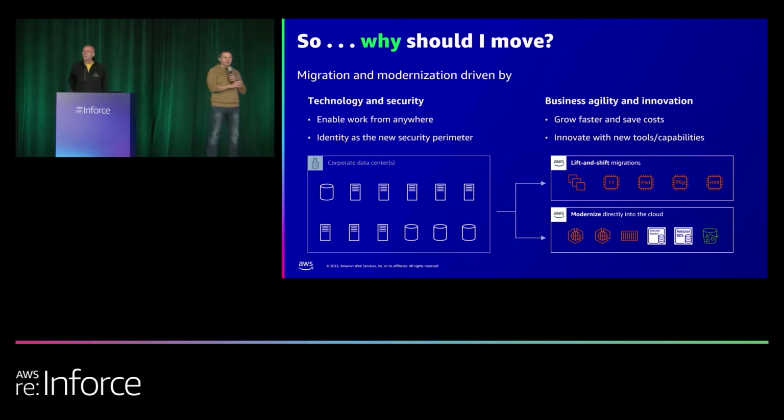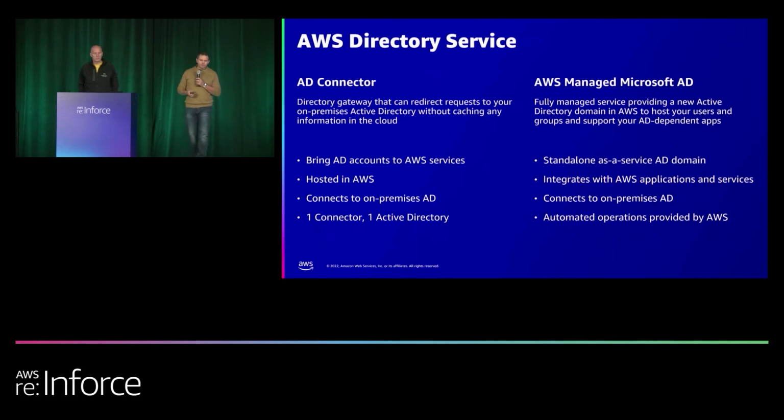So that would be something like taking your SQL Server and the databases that are in it and moving them to a managed service like RDS for Microsoft SQL Server or Amazon Aurora. So that way you can at least get out of the business of managing the infrastructure as you've moved it to the cloud. So, how does AWS help me with this?